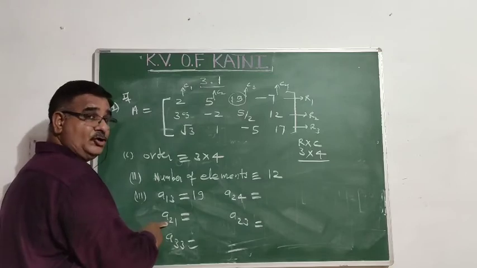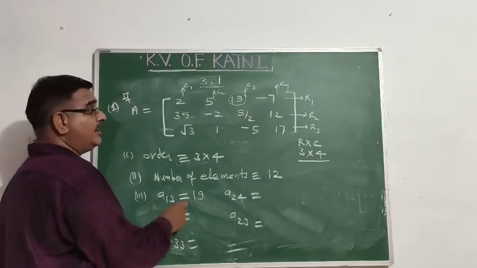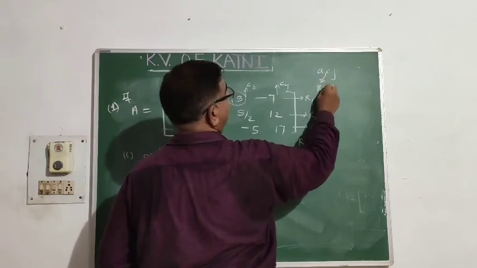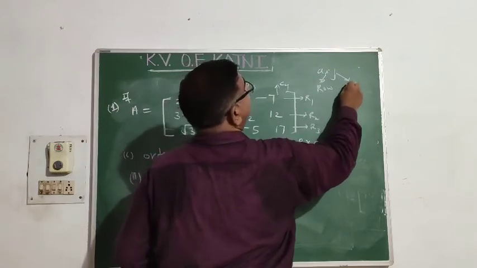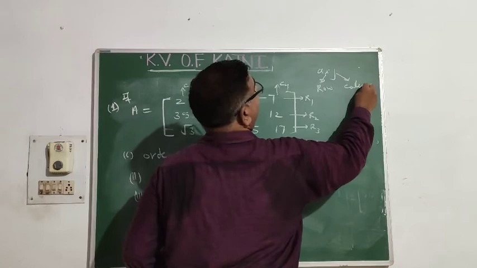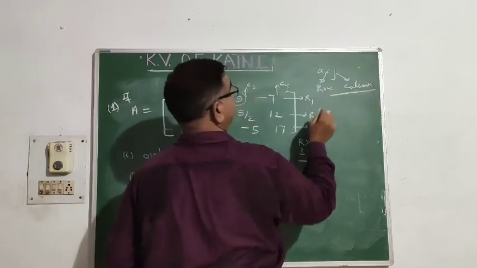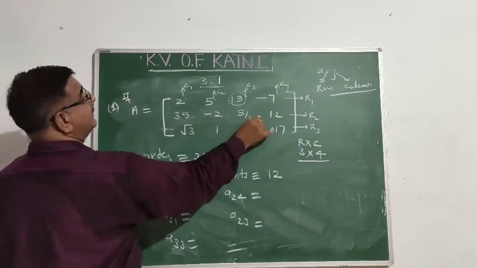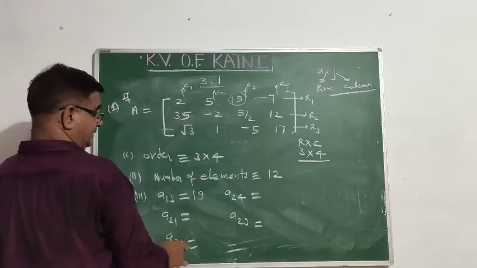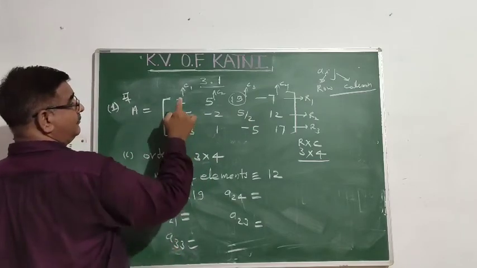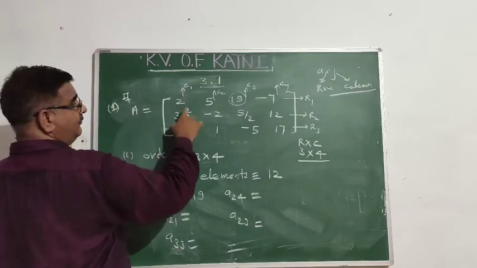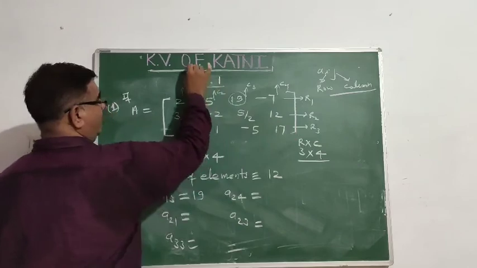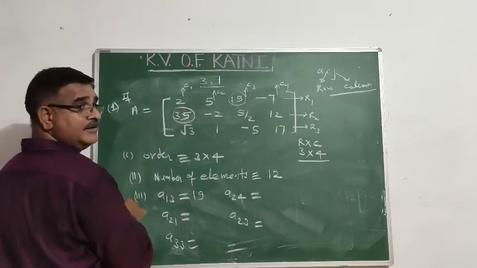Where is the second row? The first index in Aij indicates the row, you recall it, and the second indicates the column of that particular element. So where is the second row? This is the second row. And what is the first column? This is the first column. So this is second row and first column. Which is the element? 35.